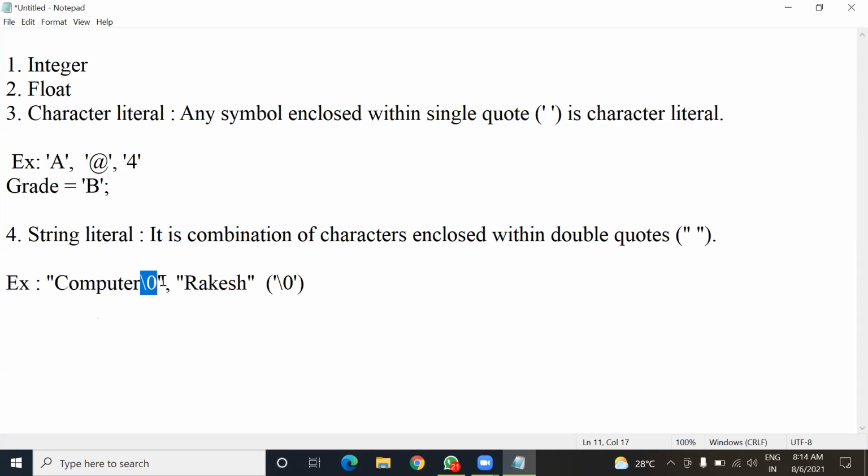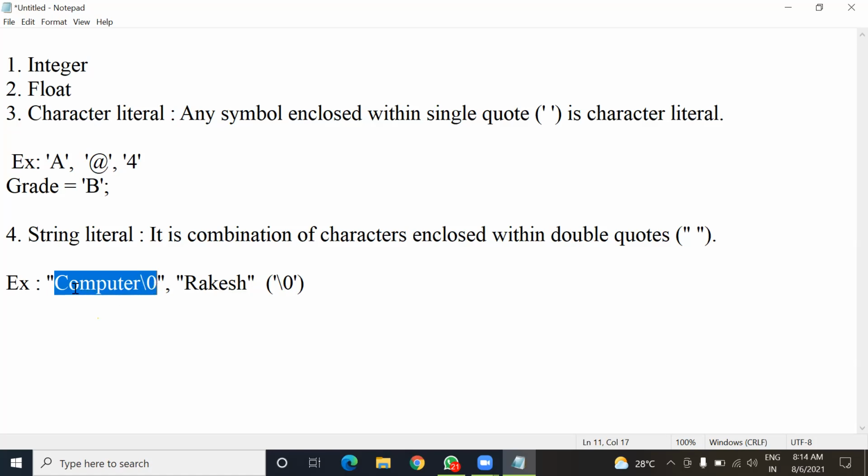Just like we use a full stop in English or this vertical line in Hindi to mark the end of the sentence. So if you have to find the size of this string, you will count the whole number of characters and add plus one, and that one is actually the null character.